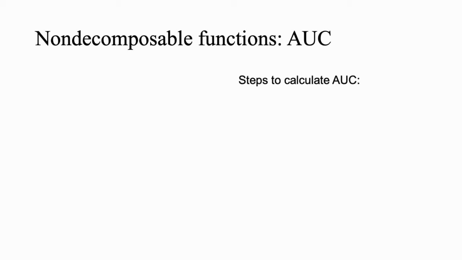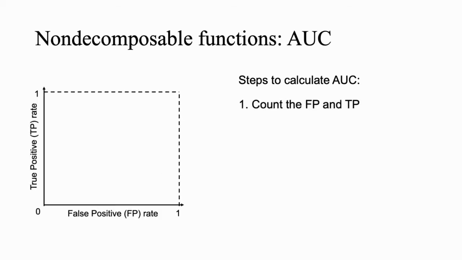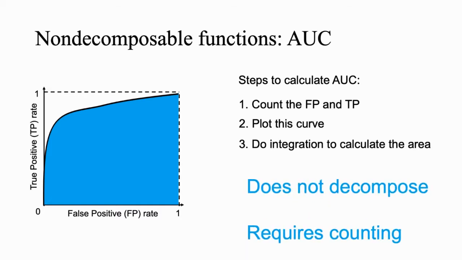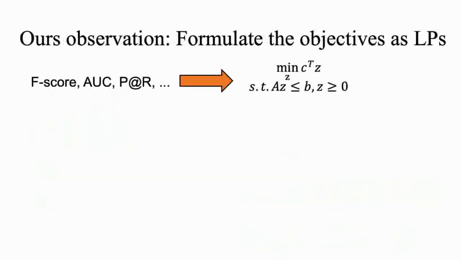Calculating the AUC roughly proceeds as follows. First, we count the false positives and the true positives according to different thresholds. Secondly, we plot this curve which shows the relationship between the true positives and false positives. Finally, we perform integration to calculate the area. You can see that this procedure does not easily decompose into terms which depend on individual samples. It requires counting, which is not differentiable under the standard definition of gradient, which follows the chain rule.